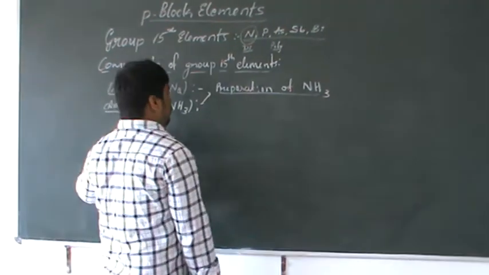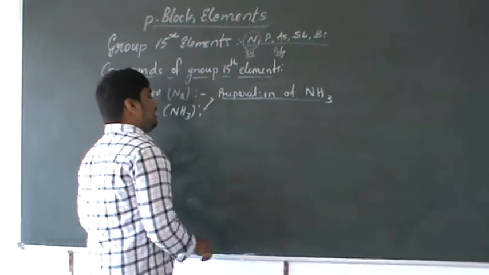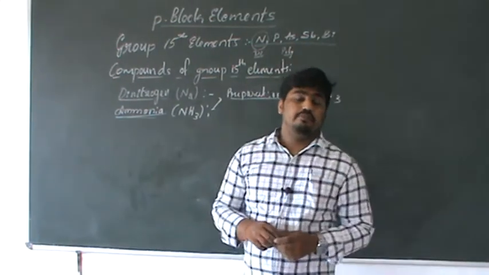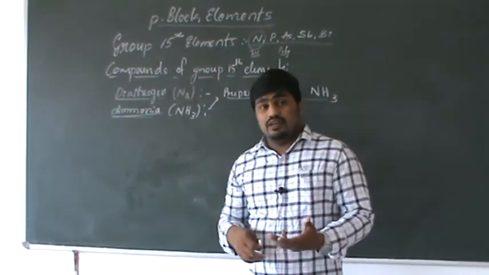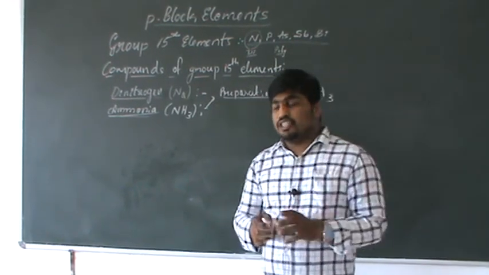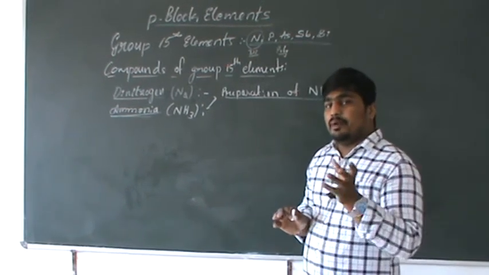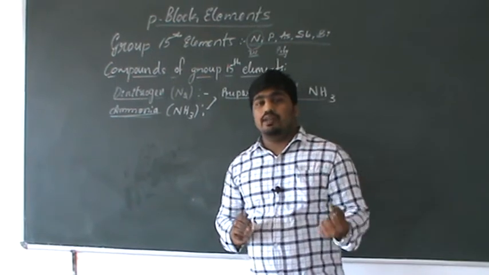How to prepare ammonia at industrial level, of very commercial importance. When we give importance to commerciality, the preparation of ammonia should use the available raw material.